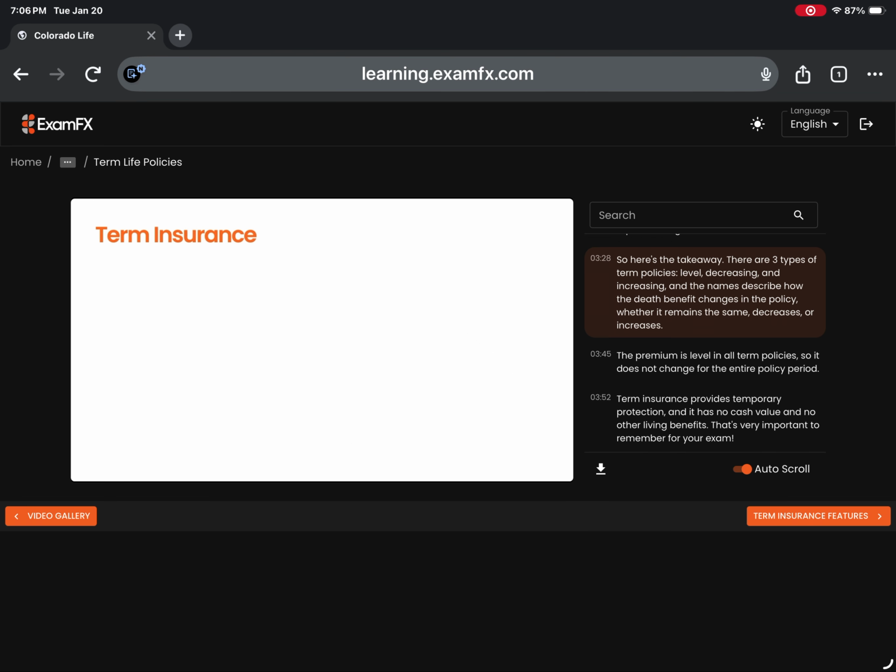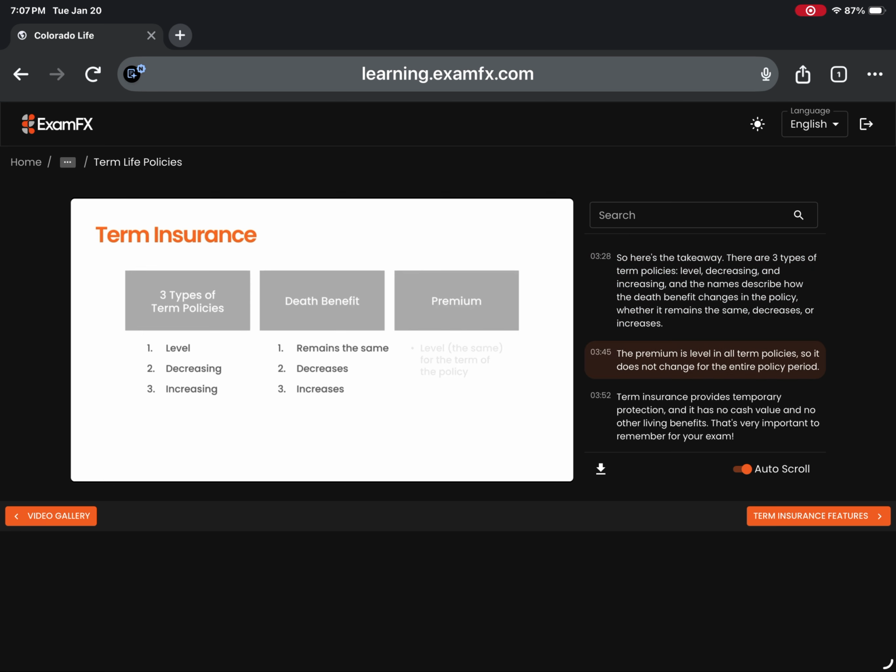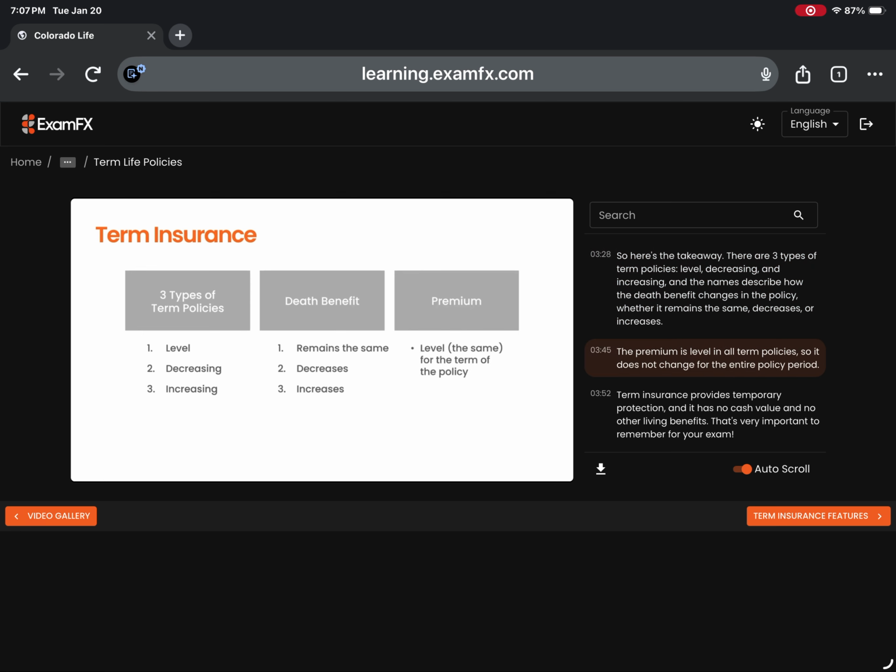So here's the takeaway. There are three types of term policies: level, decreasing, and increasing. And the names describe how the death benefit changes in the policy, whether it remains the same, decreases, or increases. The premium is level in all term policies, so it does not change for the entire policy period. Term insurance provides temporary protection, and it has no cash value and no other living benefits. That's very important to remember for your exam.